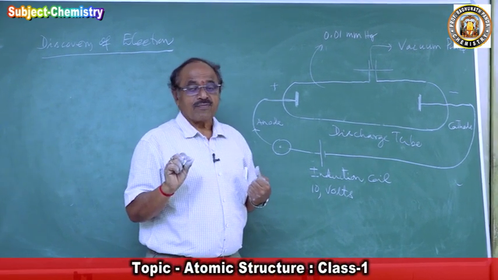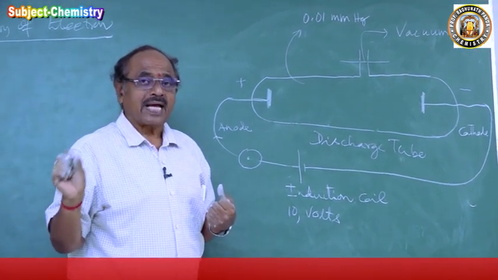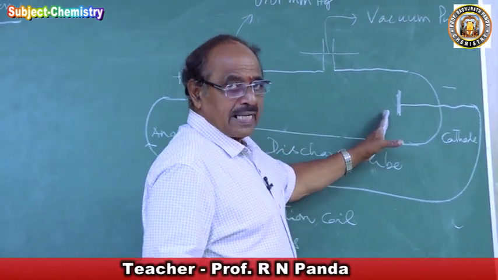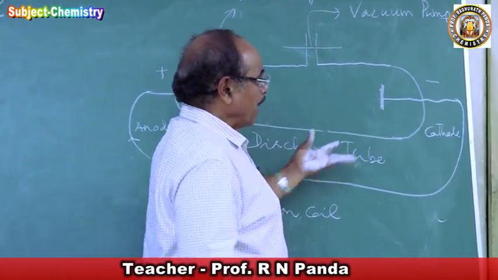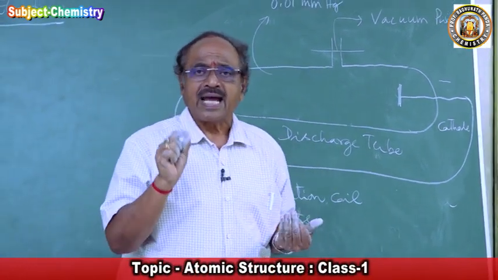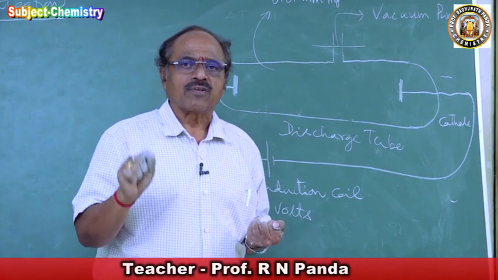Appear to emerge from cathode and proceeded towards anode. This is the cathode. A glow appear to emerge. Very nicely the word the scientist has written. Appear to emerge means the glow is not coming from cathode.